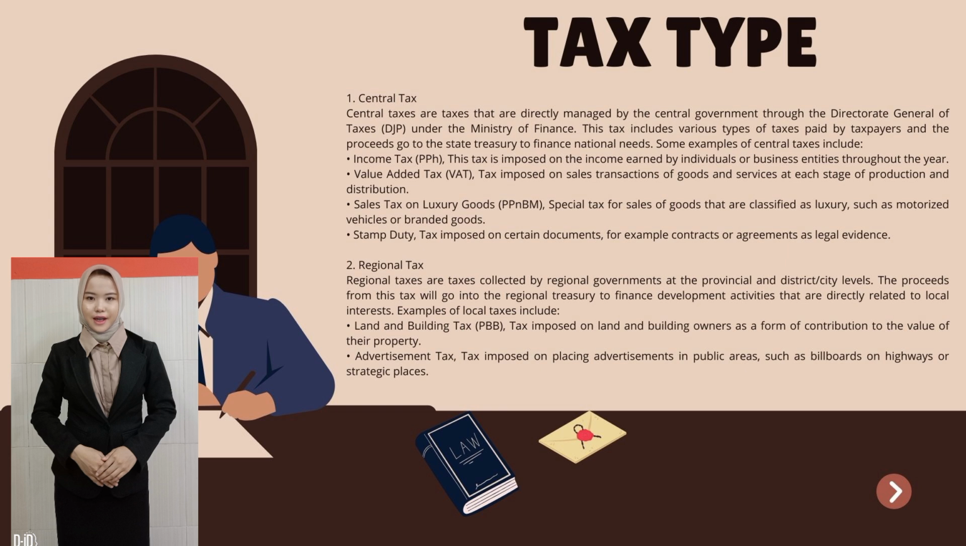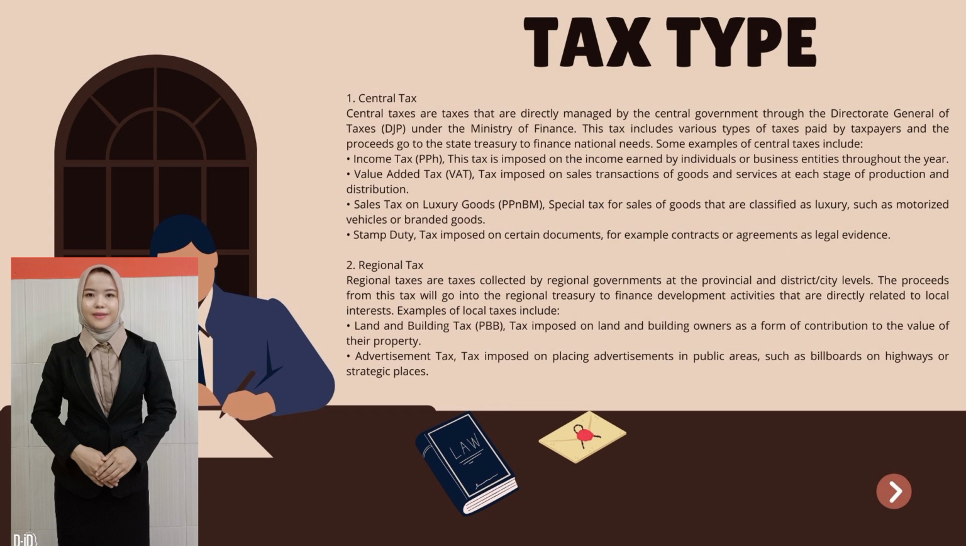This tax includes various types of taxes paid by taxpayers and the proceeds go to the state treasury to finance national needs. Some examples of central taxes include income tax, PPH. This tax is imposed on the income earned by individuals or business entities throughout the year. Value added tax, VAT, tax imposed on sales transactions of goods and services at each stage of production and distribution. Sales tax on luxury goods, PPMBM, special tax for sales of goods that are classified as luxury, such as motorized vehicles or branded goods. Stamp duty, tax imposed on certain documents, for example contracts or agreements as legal evidence.